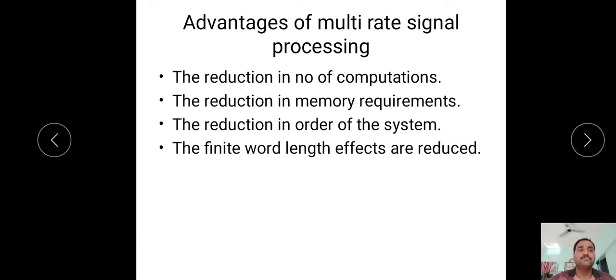So in this class we saw what is meant by multi-rate signal processing, what is meant by sampling rate conversion, what is meant by analog domain sampling rate conversion, and what is meant by digital domain sampling rate conversion. In that, what is meant by decimation and interpolation, what are the advantages of interpolation and decimation, and finally what are the advantages of multi-rate signal processing. This is the introduction to multi-rate signal processing. In the next class we will see an in-depth view of decimation and interpolation.